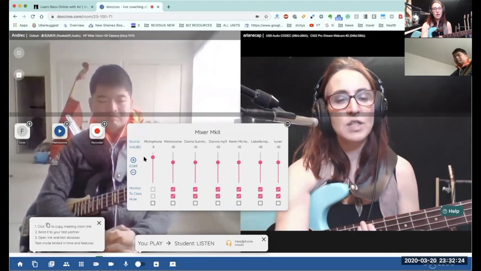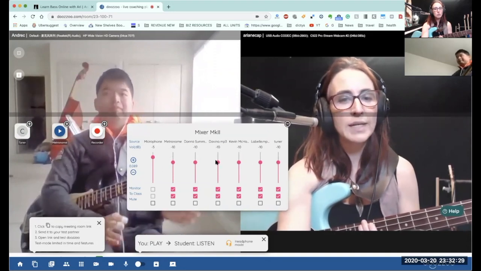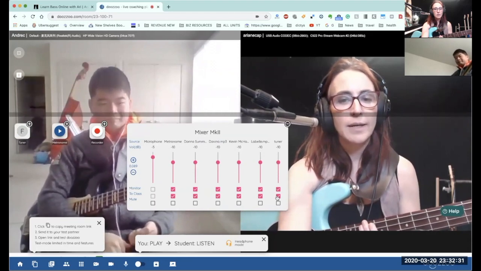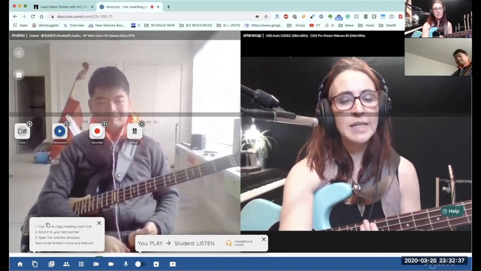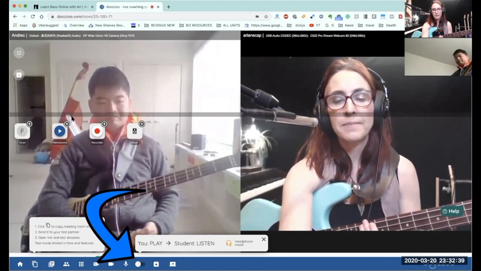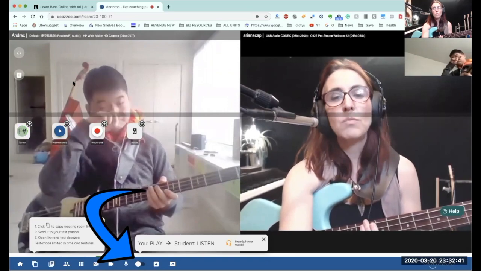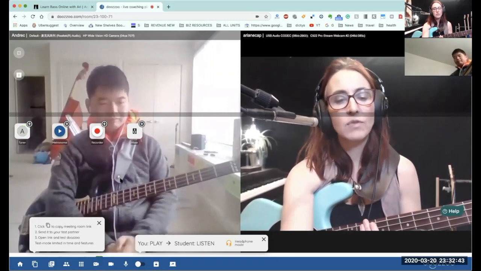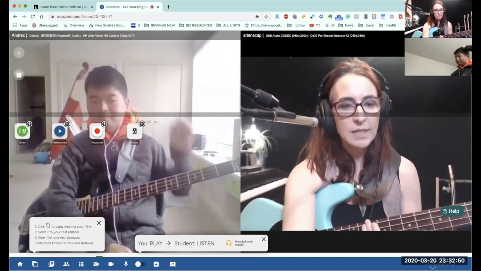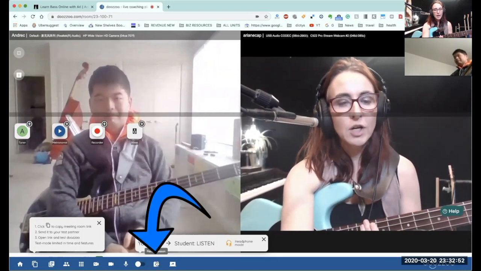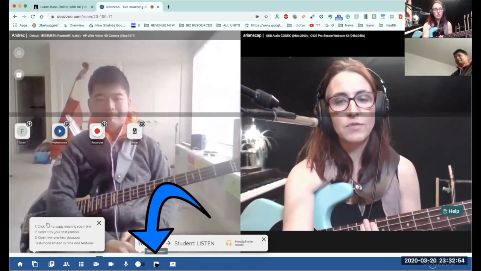Here's a mixer that gives you several options to make the metronome softer or louder, or any of your recordings. They will show up here, and you can take them in and out of the room, and you can make them louder and softer. And this function is important when you're using either the metronome or track. If you fly the track in, it can be either synchronized on my end or it can be synchronized on the student's end. You can archive the entire lesson if you have that functionality.